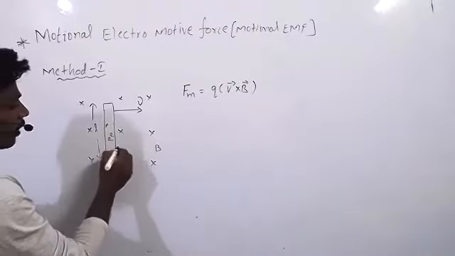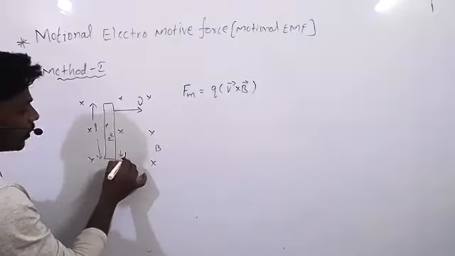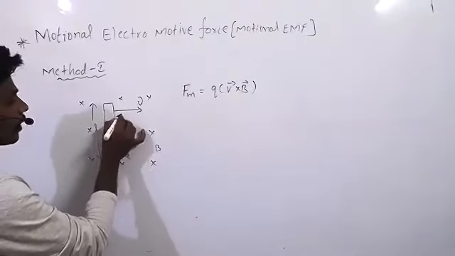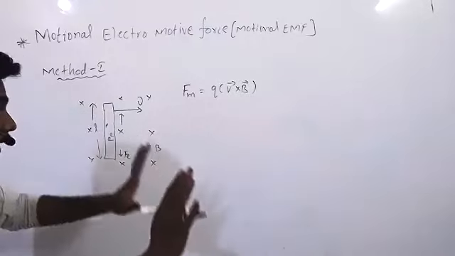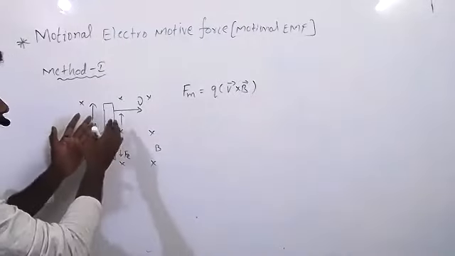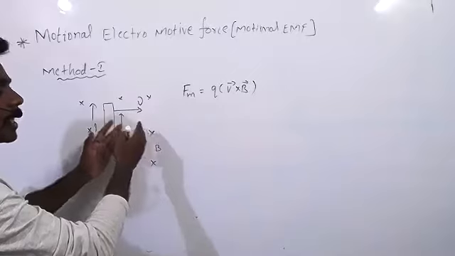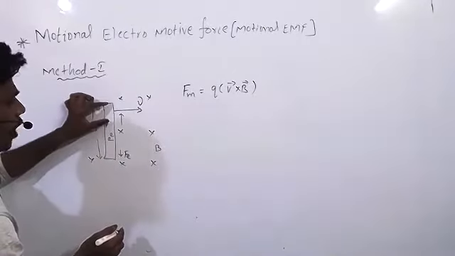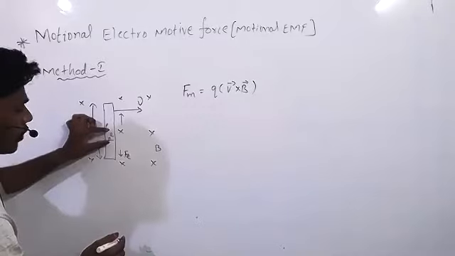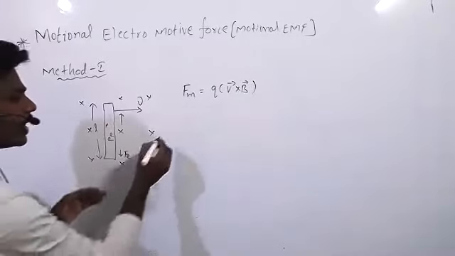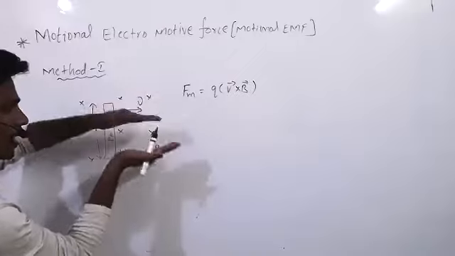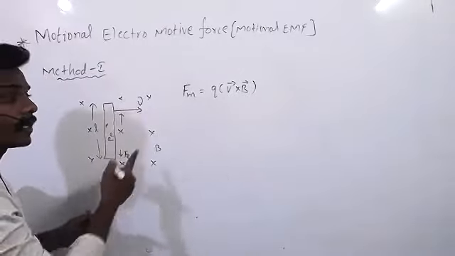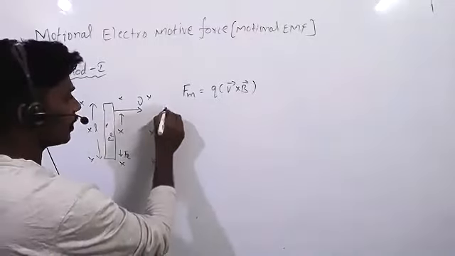Now, the magnetic force on the electron will be in the downward direction and on the proton in the upward direction. So clearly understand, when it is moving a certain distance, some of the protons will move upward, some of the electrons will move downward. So here separation takes place. Protons and electrons separation takes place. That means what is going to develop there? Suppose it will be like this.